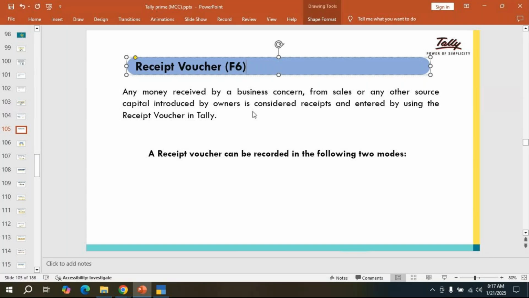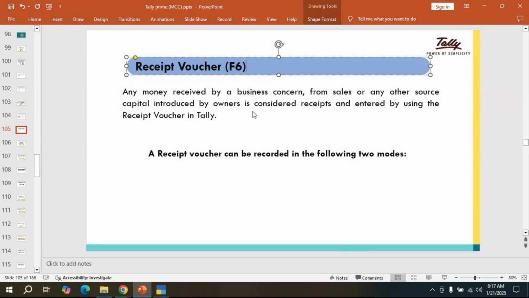The capital account introduced transactions we have to do in the receipt voucher only, because the company, the organization, is going to receive the amount from the owner. That's why in the receipt voucher we have to.